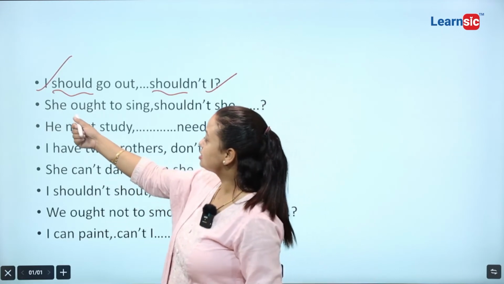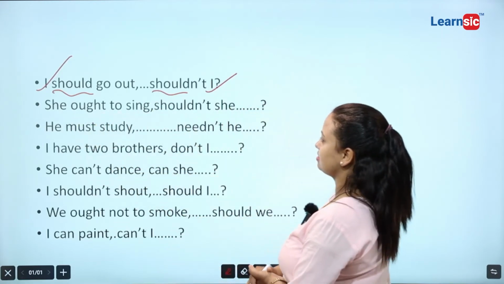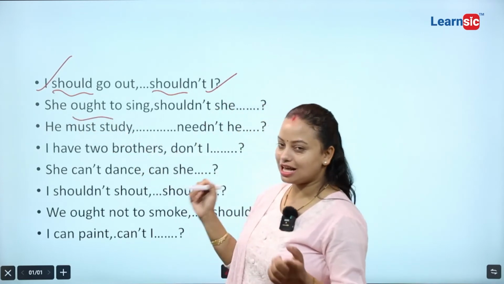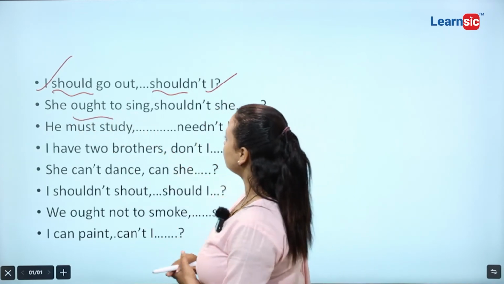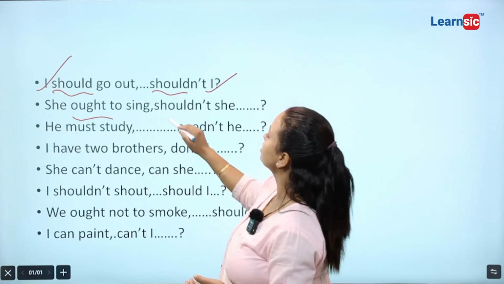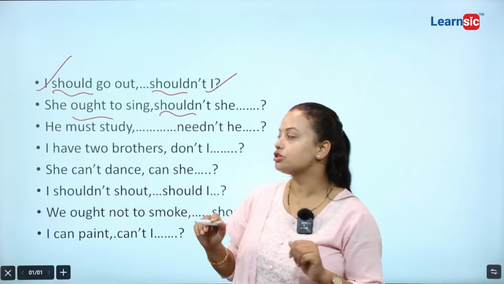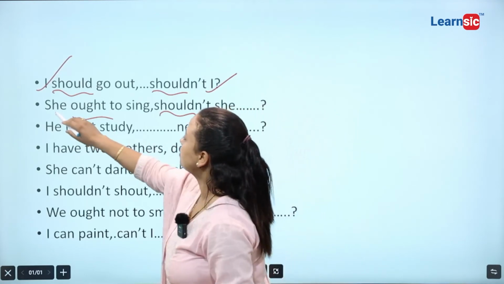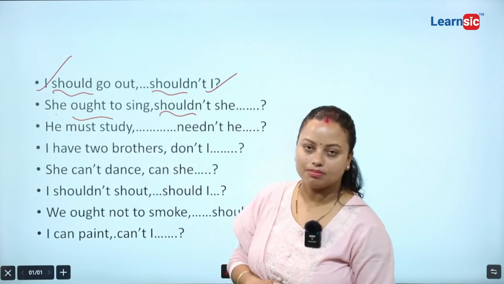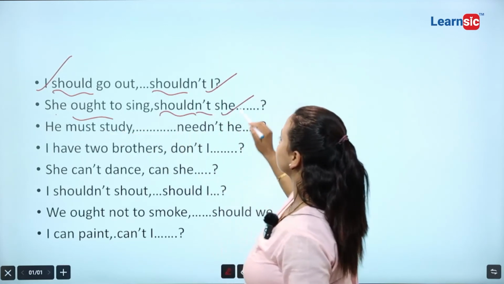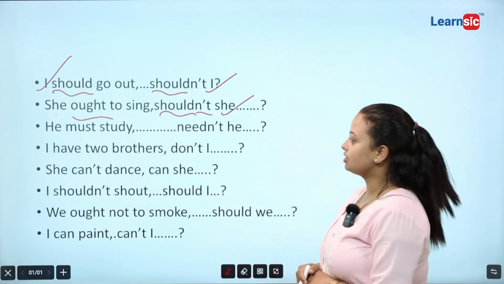Now another. She ought to sing. If there is ought, this is another case. In case of ought also, you have to write should. And the statement is in positive form, that's why add not. Subject is she, that's why we are writing here shouldn't she.